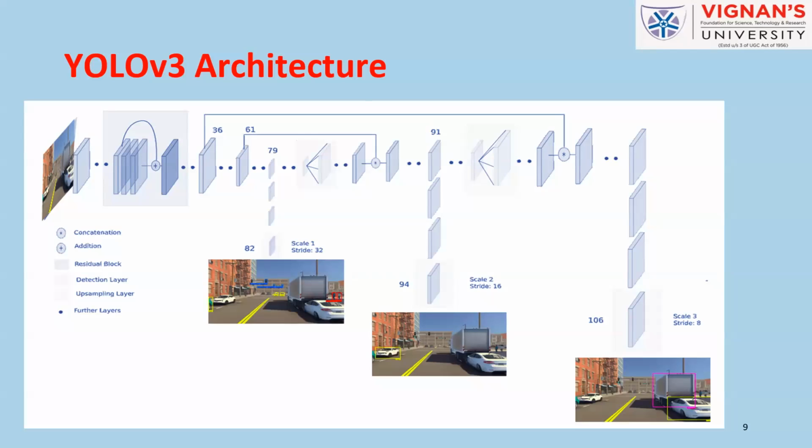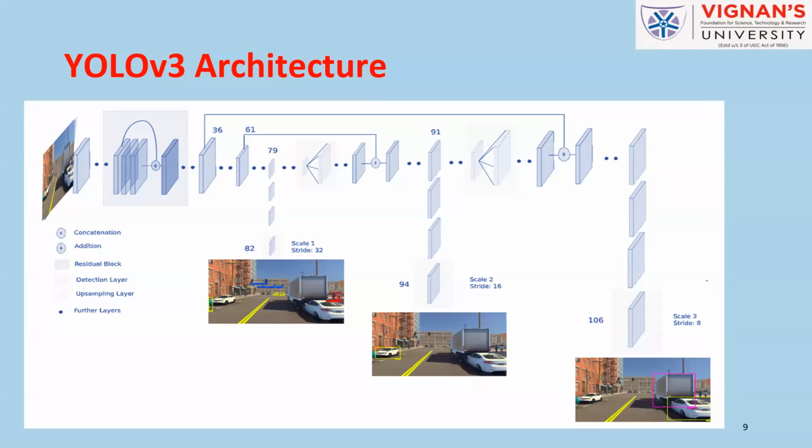And coming to layer 94, here we'll be able to detect medium scale objects. Here the stride value is 16, so our feature map will be of size 26 by 26 when we take an input image of 416 by 416 and stride it with 16.